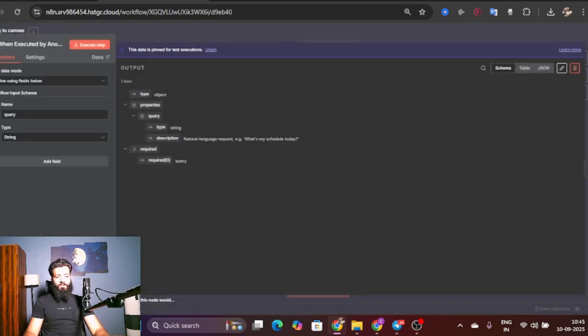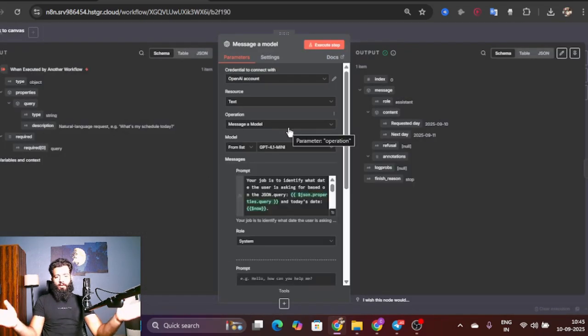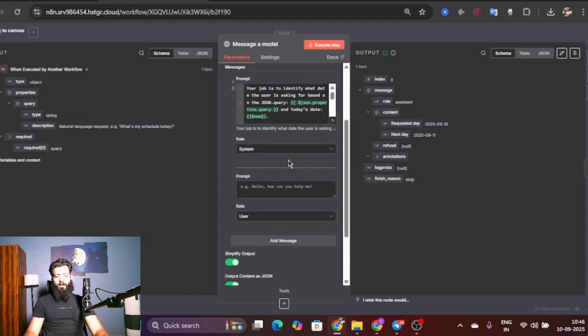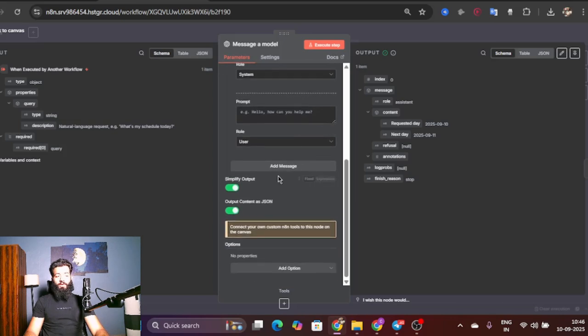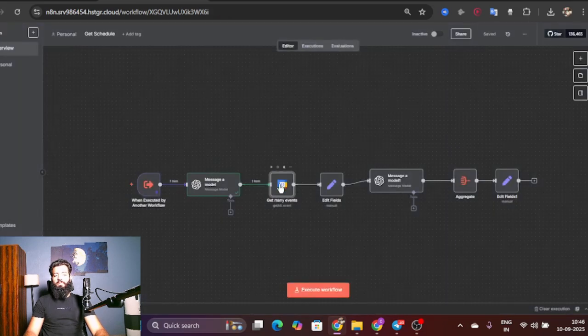You start the workflow with this node. You add the field with the name query and the string type. Then you add another LLM. Again, I chose 4.1 mini. You can choose any one, it's up to you. And then I added the role system and this prompt and then user. And then it just gives the requested day and the next day. We're going to need that to get the events that we have in between those dates.